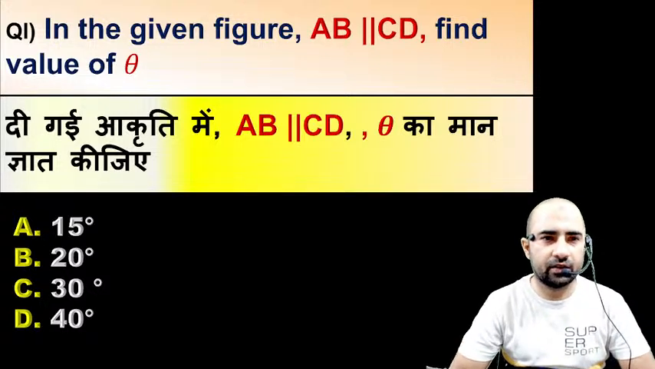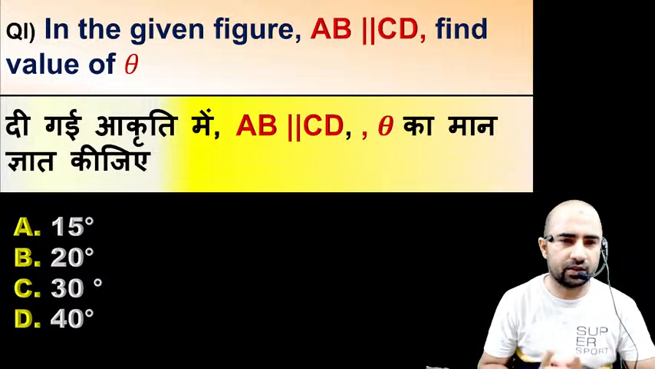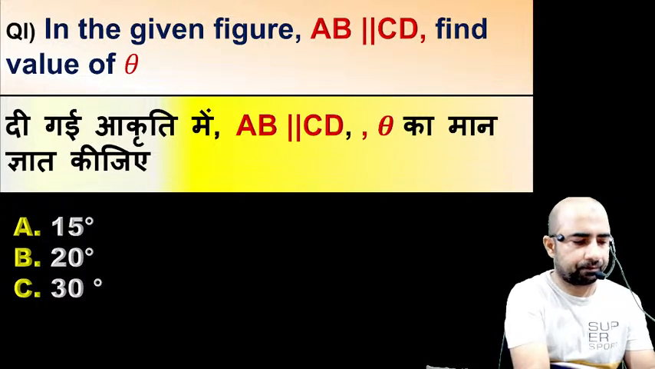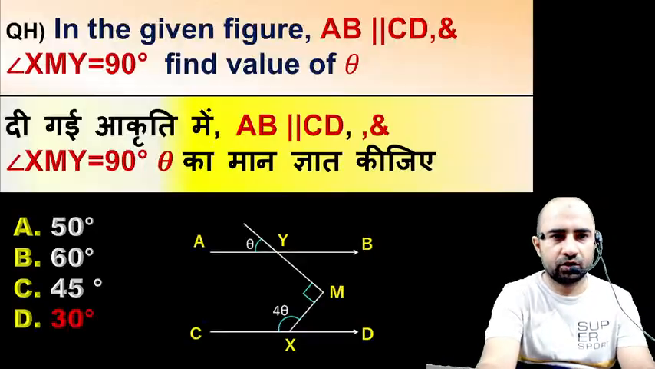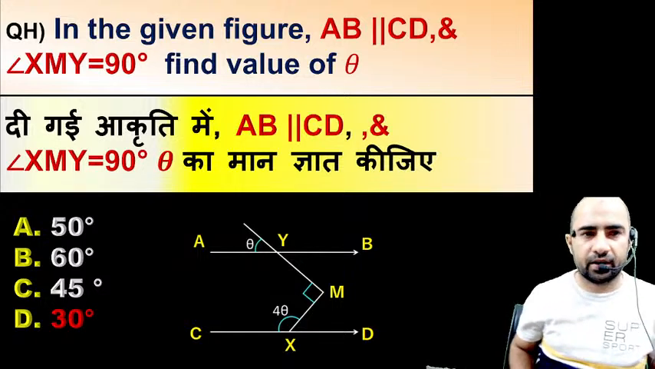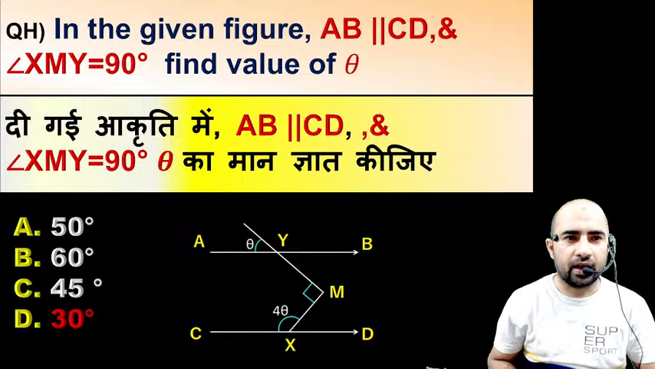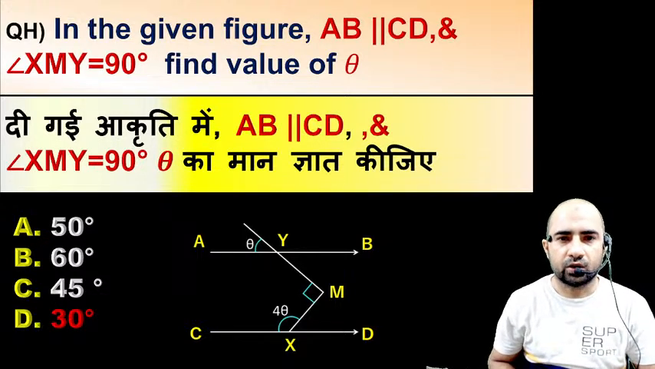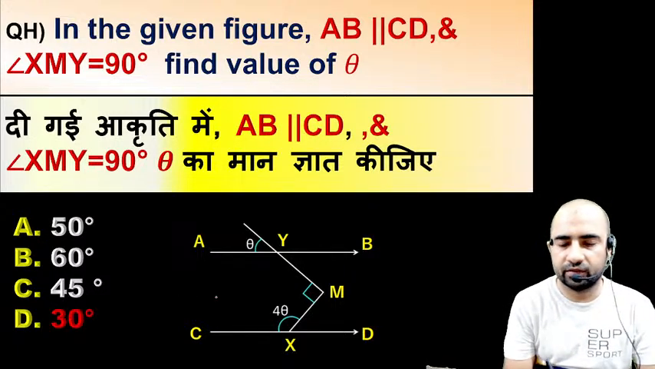So we will continue with our geometry questions. In our previous question, which we discussed before the break, we solved the question. The question was: in the given figure, AB is parallel to CD and angle XMY is equal to 90. We have to find the value of theta. So we have solved this question.